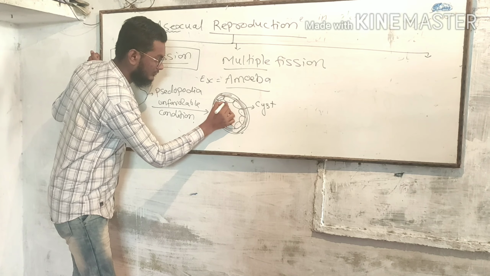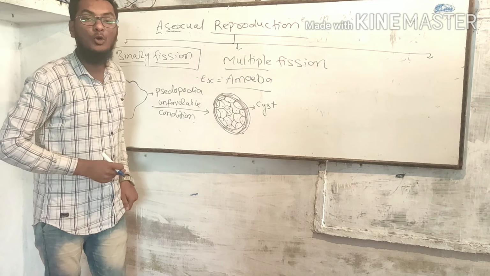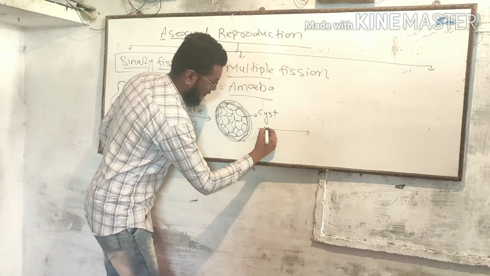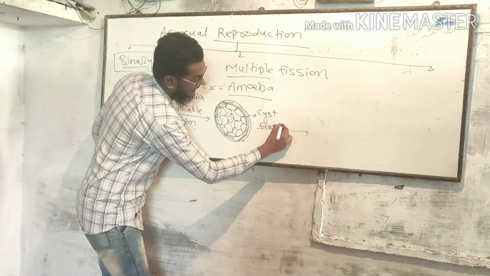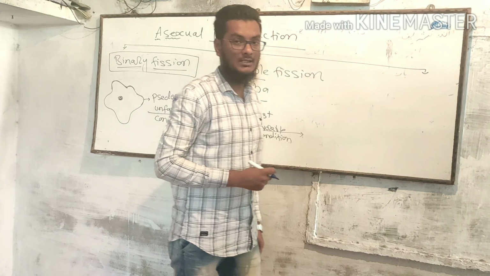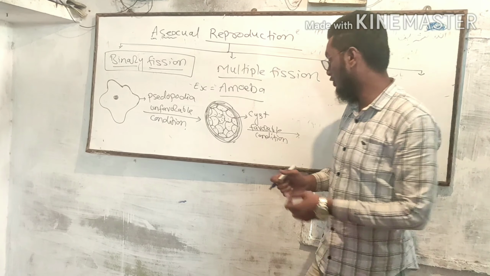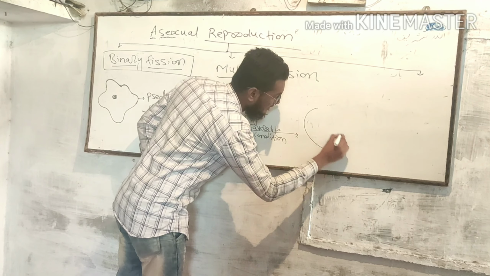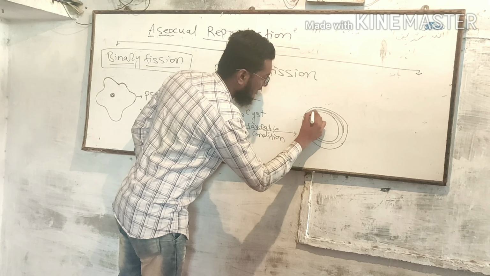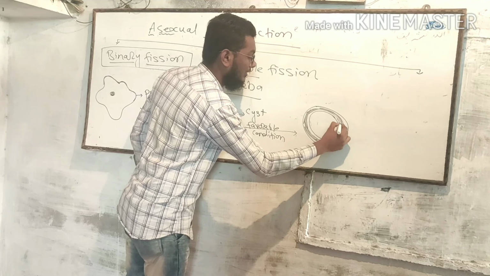In a favorable condition, that means a suitable condition, it breaks its cyst wall, which is a hard covering around the amoeboid cells.